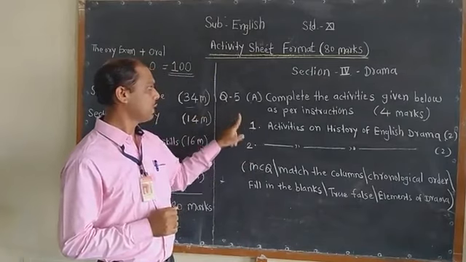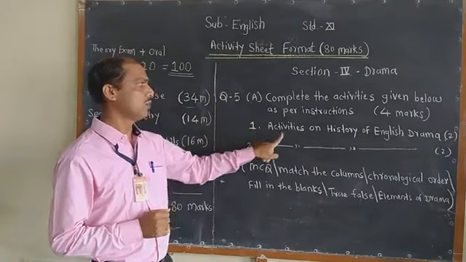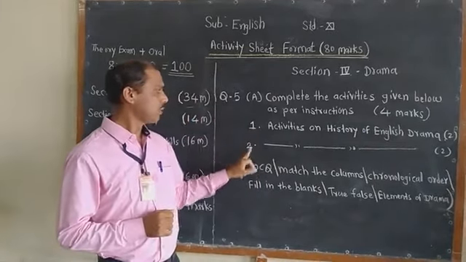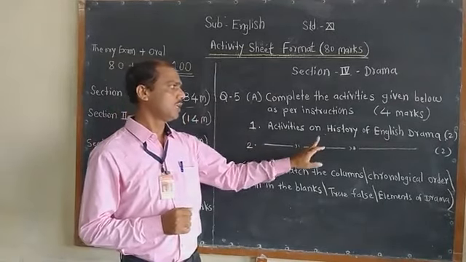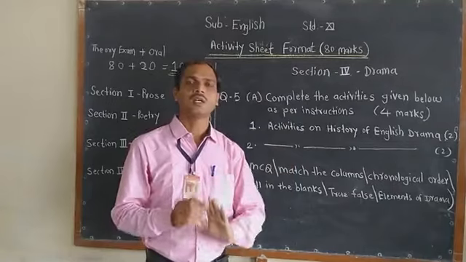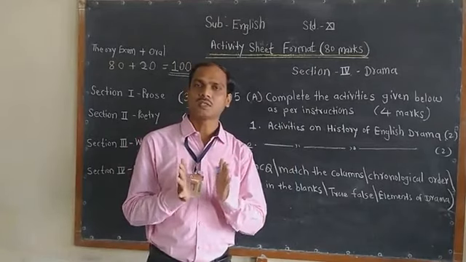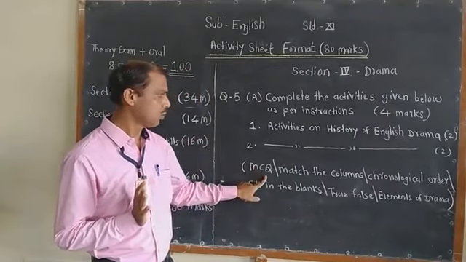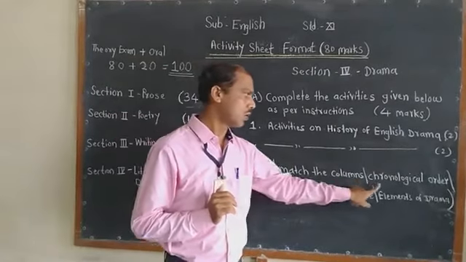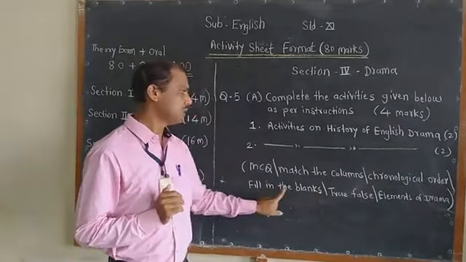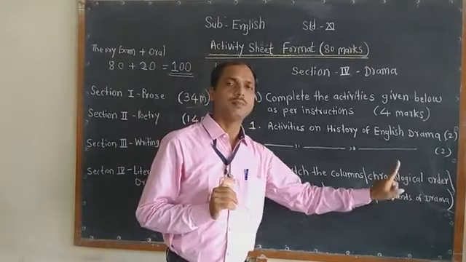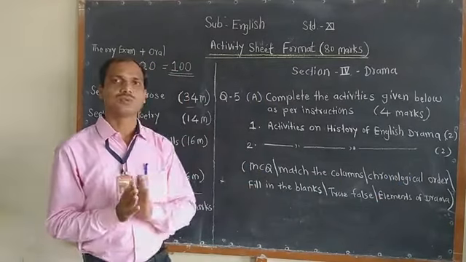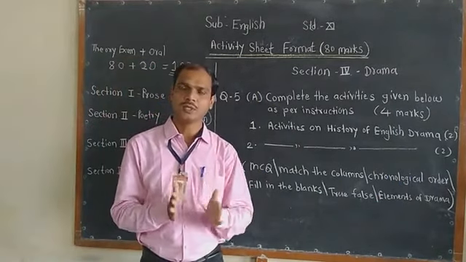In question 5A, activity 1 is on the history of English drama, and the second is the same, on the history of English drama. But what type of activities will you find here? MCQ, match the columns, chronological order, fill in the blanks, true or false, or elements of drama. By seeing all these activities you will come to know that you have to read it thoroughly and in depth.